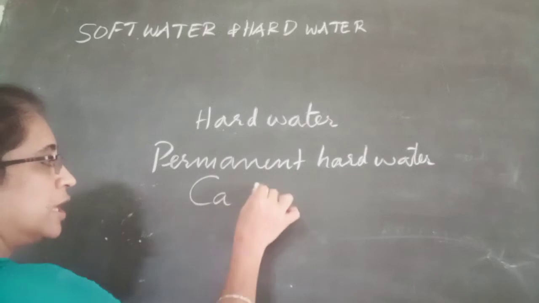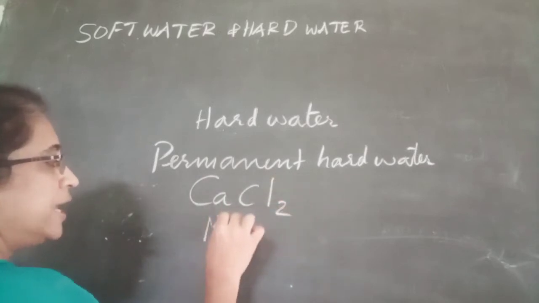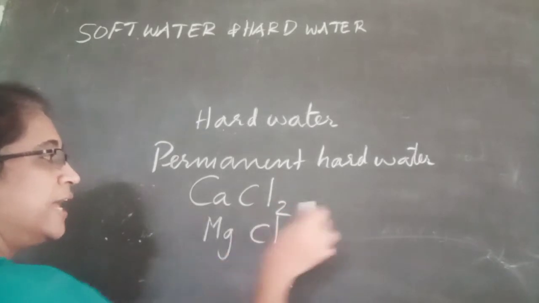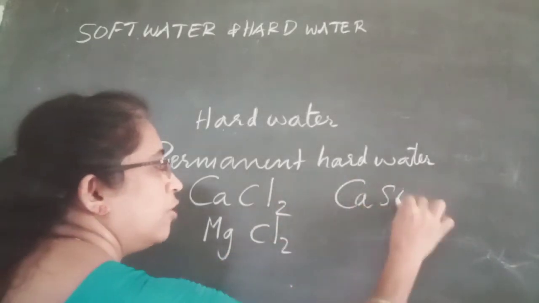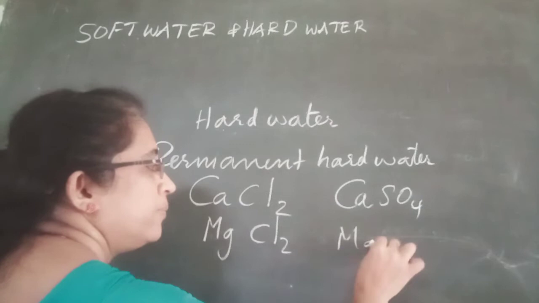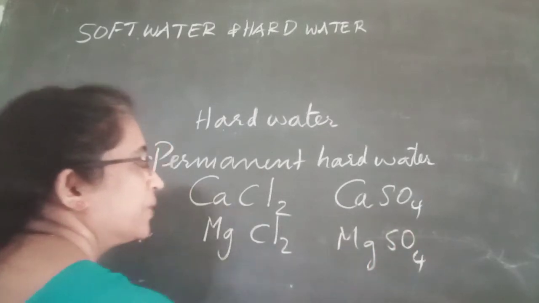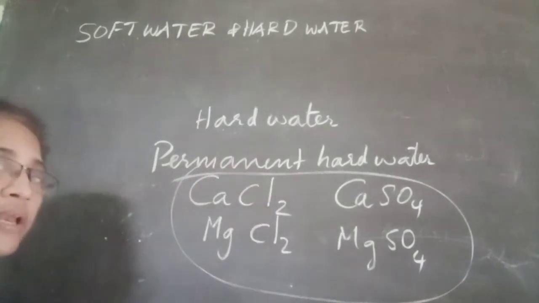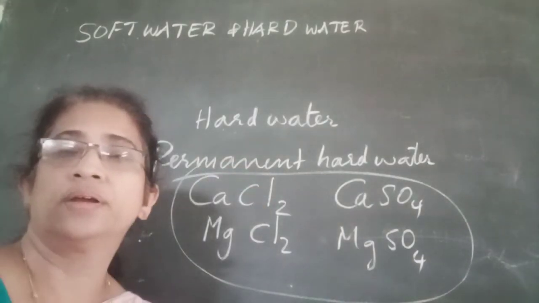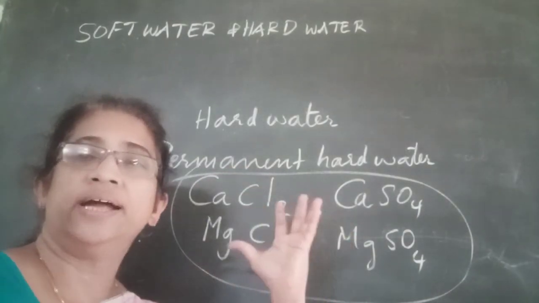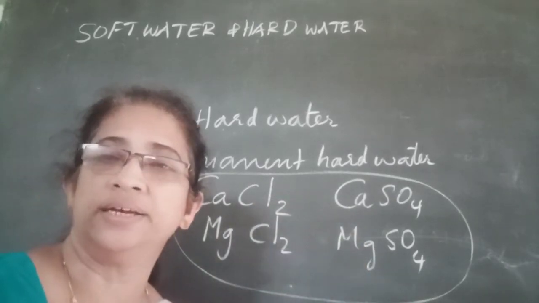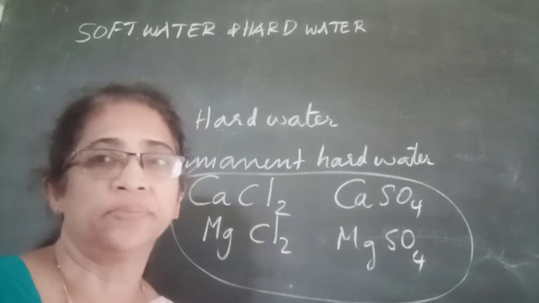Permanent hard water contains chlorides and sulfates of calcium and magnesium.